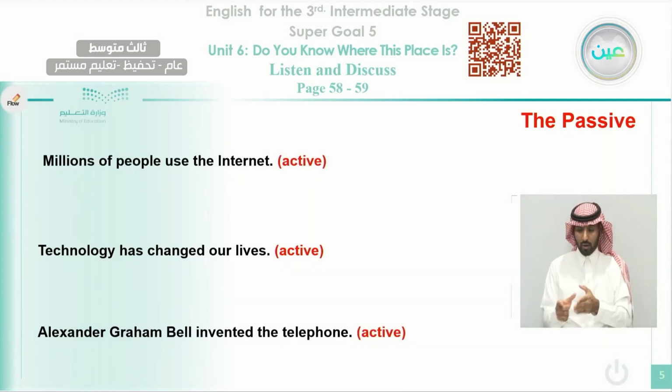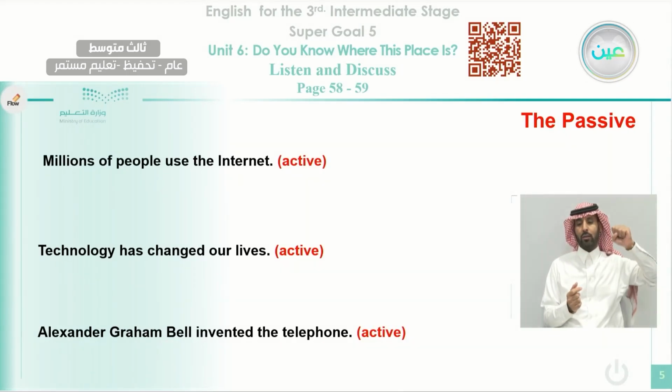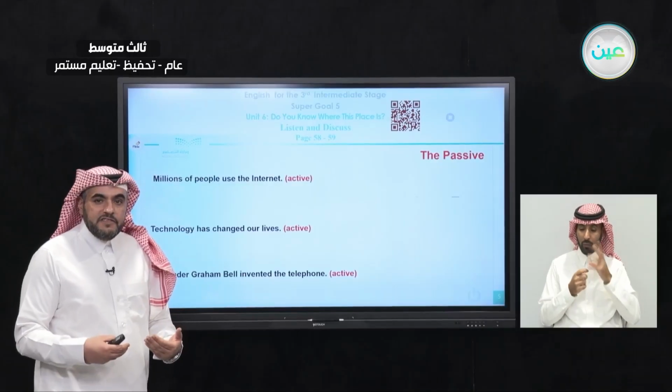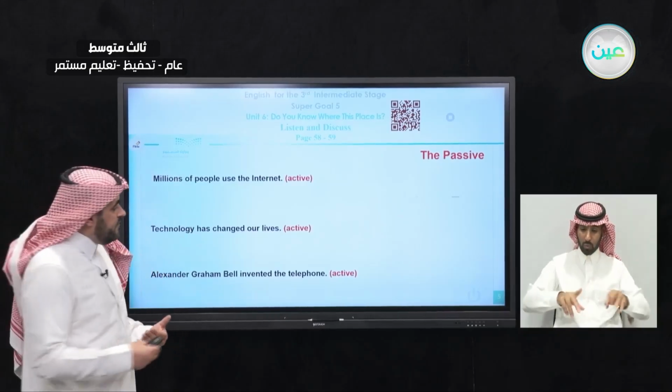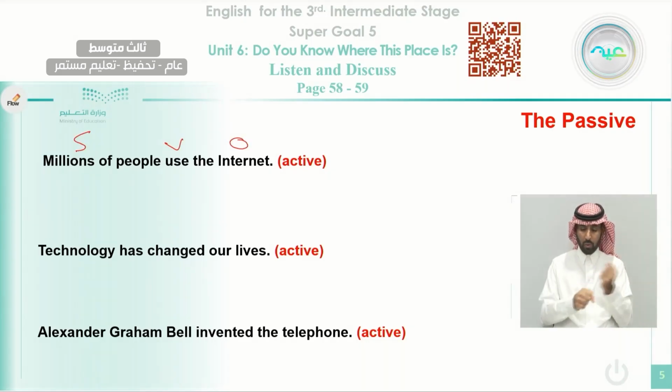As you can see here, we have 3 examples. Number 1 here, millions of people, okay, use the internet. Here in this sentence, it is considered an active sentence. How do you know that it is active? You can tell from the sequence of the subject, the verb, and the object. This is how the active sentence goes.